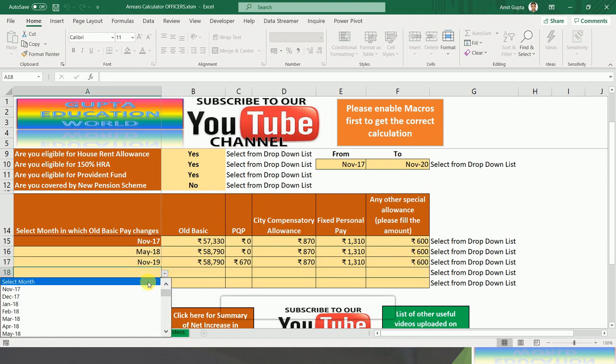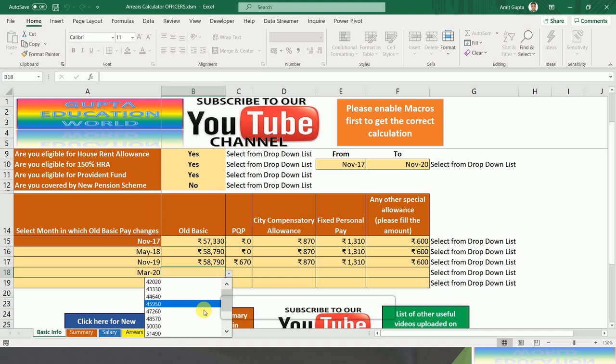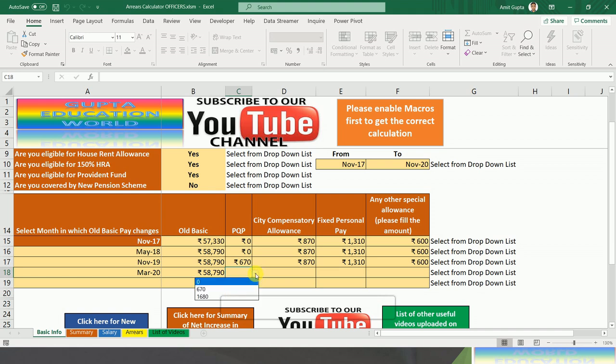After that, suppose my basic pay has again changed in March 2020, so I will select the basic pay, which is again 58,790, but now I am getting the PQP of 1680. Then city compensatory allowance is 870.